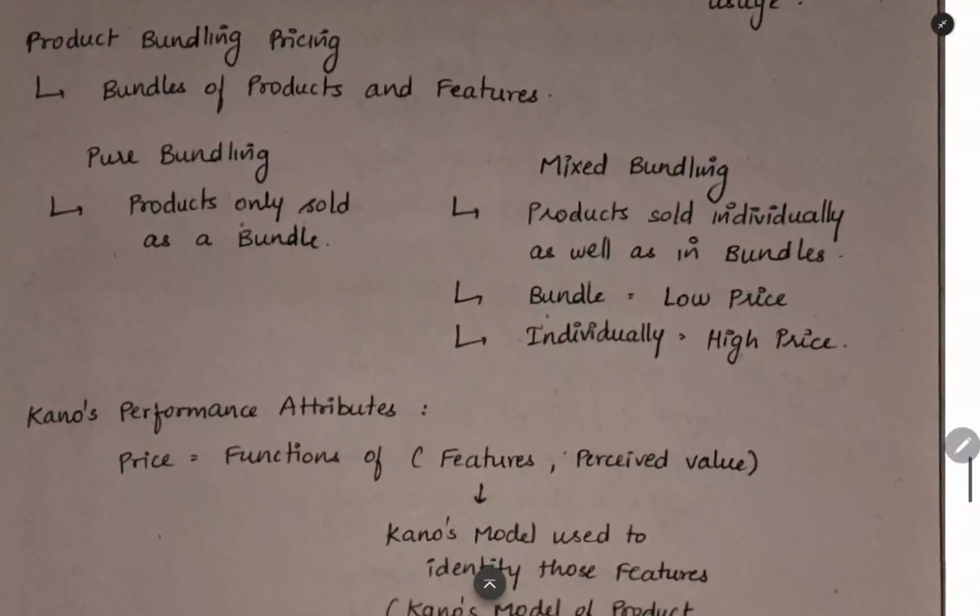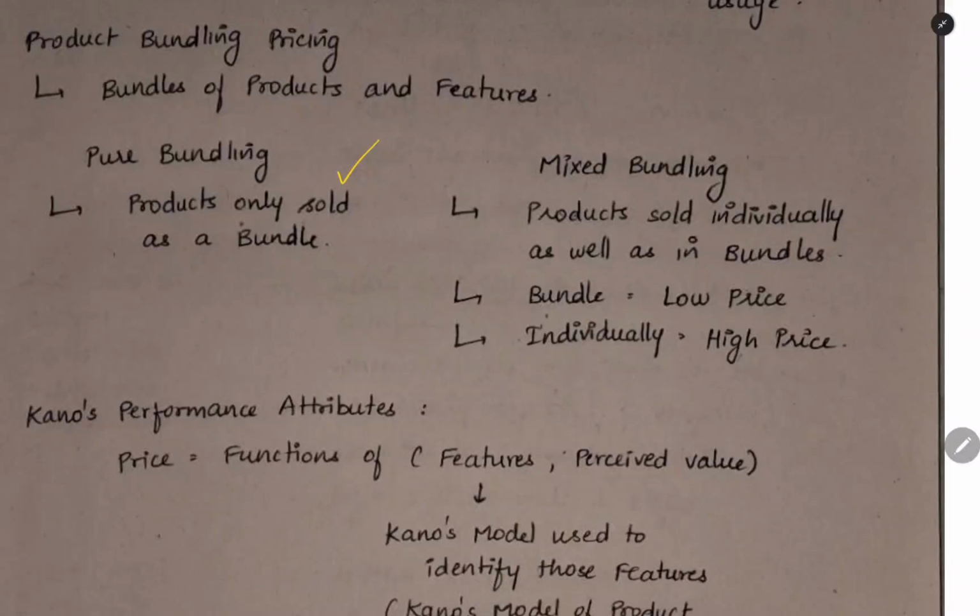Next thing is product bundling pricing. Pure bundling: you will be selling the products only in a bundle. Only the combination you will sell. Mixed bundling: you will sell individually also, and you will sell in a bundle also. When you are buying the bundle, you will get it at a low price. When you are purchasing individually, you will get it at a high price.